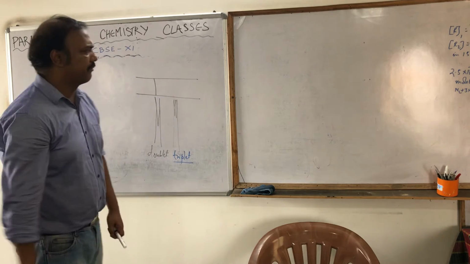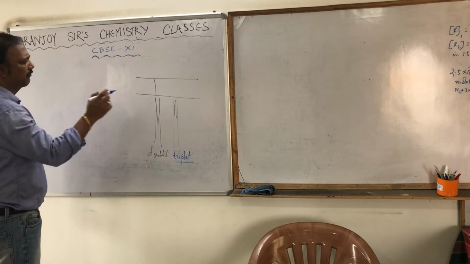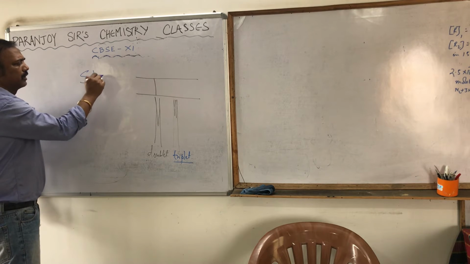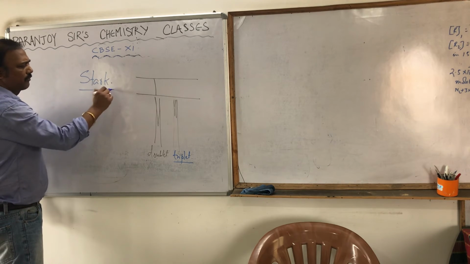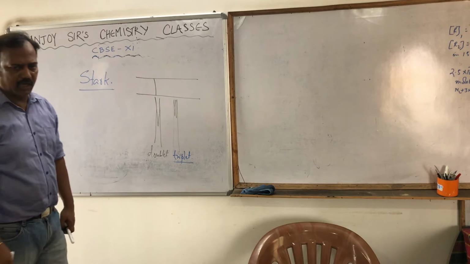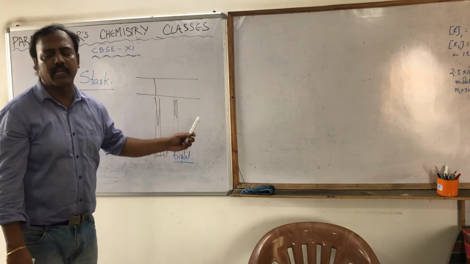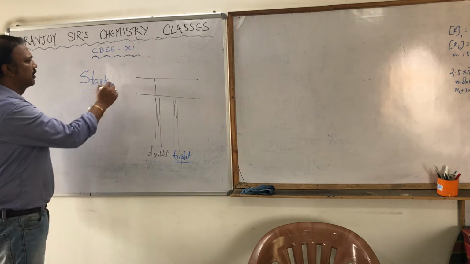The electric field phenomenon was observed by a scientist called Stark, and hence this splitting up into doublet and triplet due to the electric field is called the Stark effect.